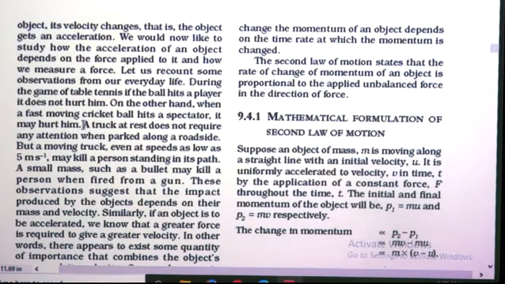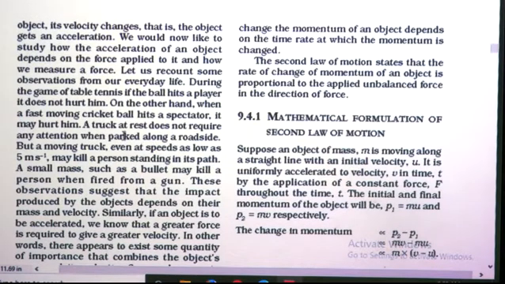Okay, so in both the situations there are balls. In the first situation there is a tennis ball, and in the second situation it is a cricket ball. Tennis ball doesn't hurt the player, whereas a fast moving cricket ball may hurt the spectator sitting over there.